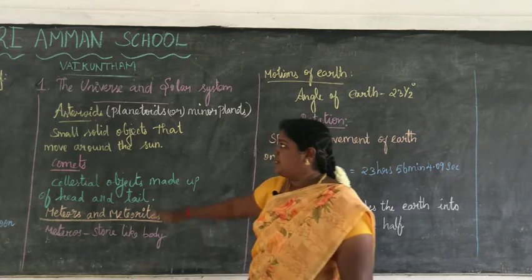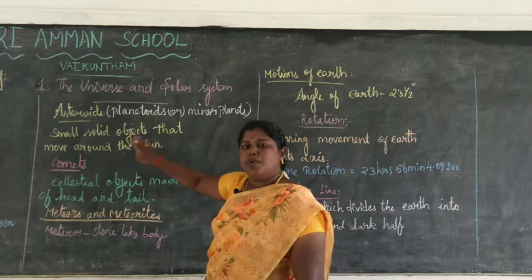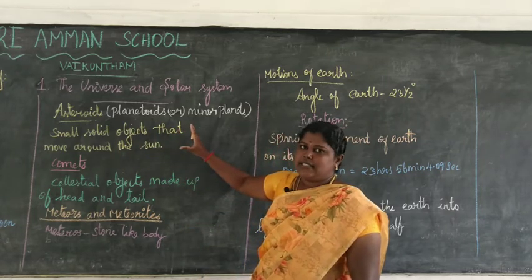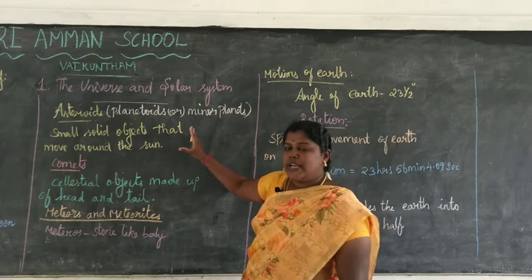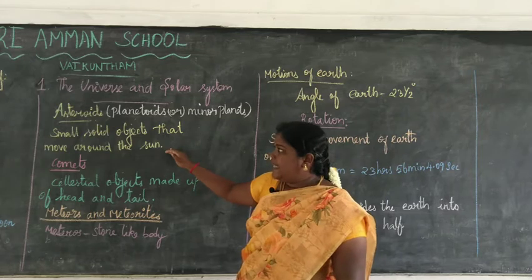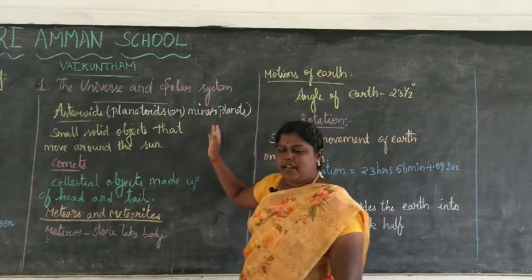Okay, so first, what is meant by asteroids? This is a small solid object that moves around the sun. These asteroids are small in size. They are found as a belt between Mars and Jupiter. These asteroids are also known as planetoids or minor planets.